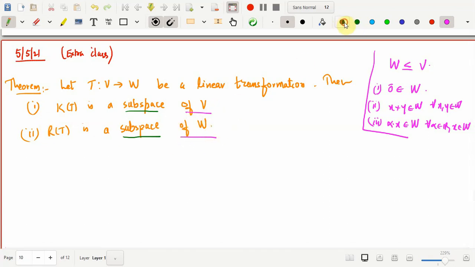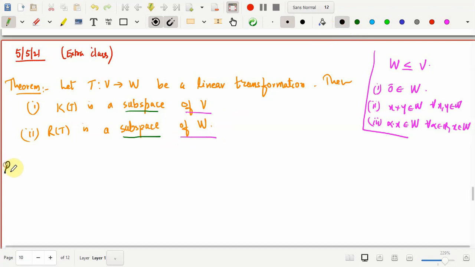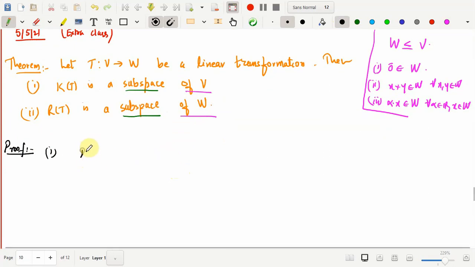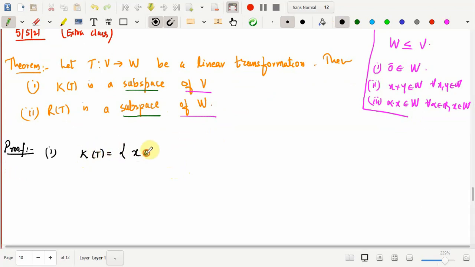So let's try to prove this. The first one. Let me recollect the definition. The kernel of T is a collection of the elements of V which are mapped to 0.